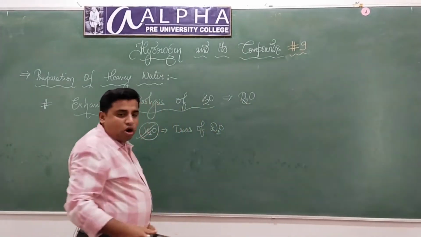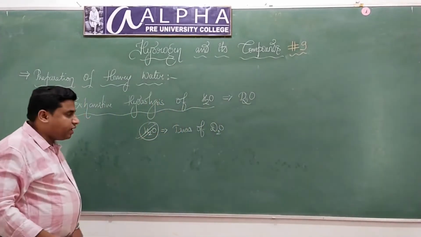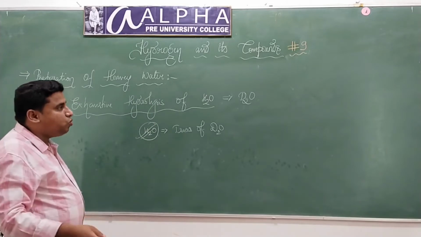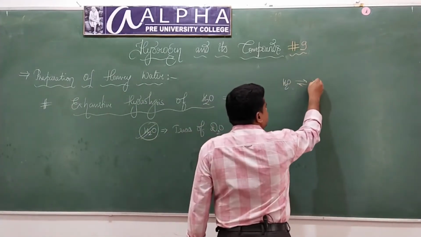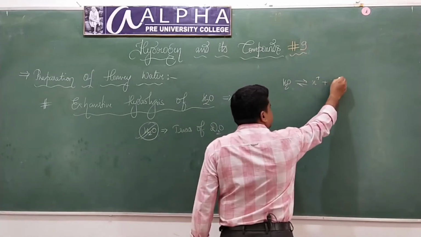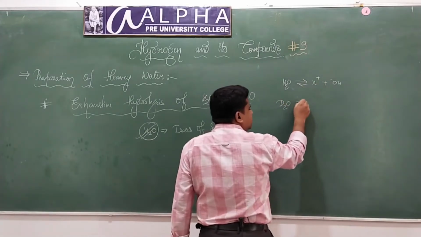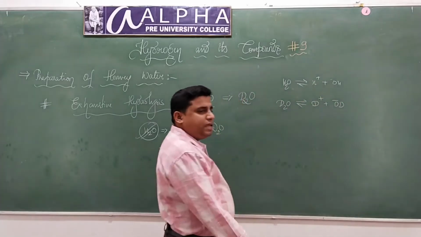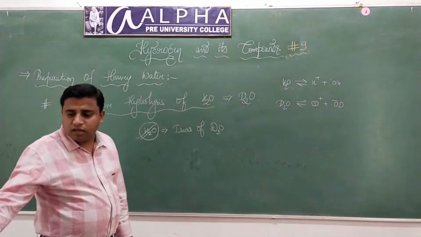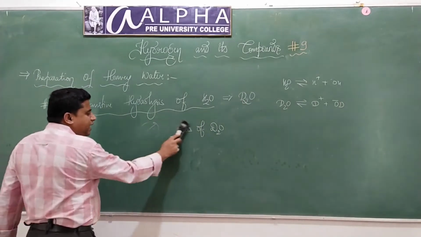Look here. What happens during electrolysis? What does water consist of? We know normal water consists of H plus ions and OH minus ions. Heavy water consists of what? D plus ions and OD minus ions, isn't it? Is that correct? Now, what happens during electrolysis?